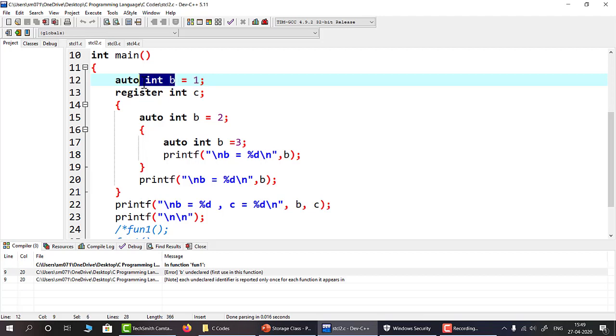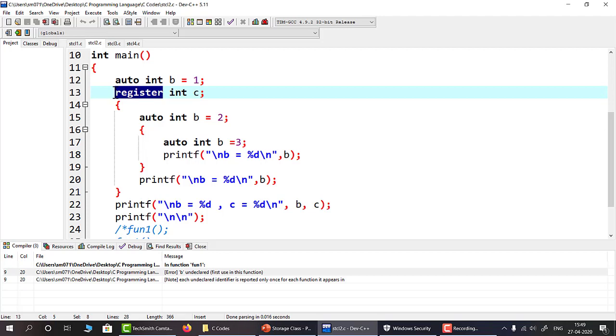Now c is a variable of integer type and its storage class is register storage class. So if the CPU register is available, c will be stored in the CPU register. If not, then it will be stored in the main memory. The other properties are the same as the automatic storage class.